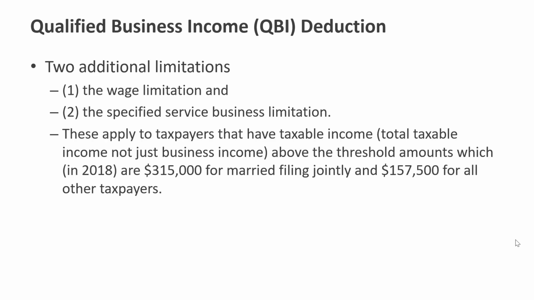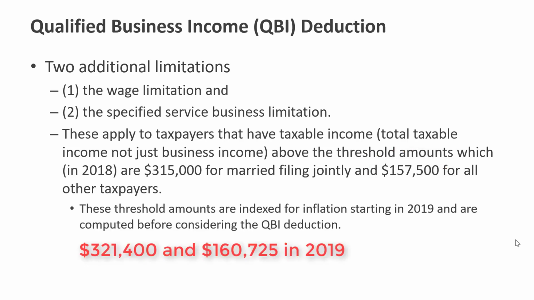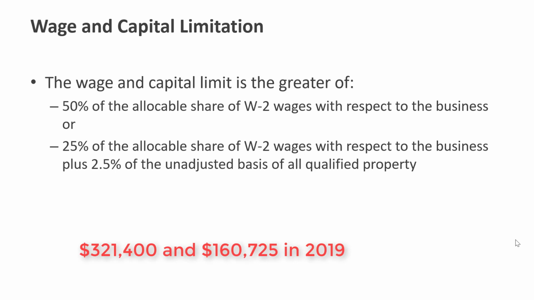Okay, so these additional limitations apply only to taxpayers that have total taxable income, not just business income, above the threshold amounts, which in 2018 is $315,000 for married filing joint and $157,500 for all other taxpayers. So these threshold amounts are in fact indexed for inflation starting in 2019.